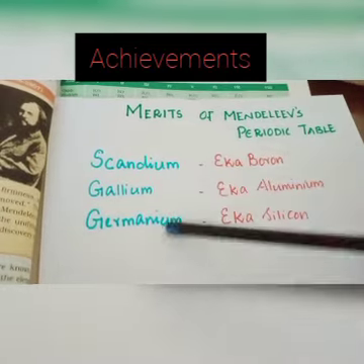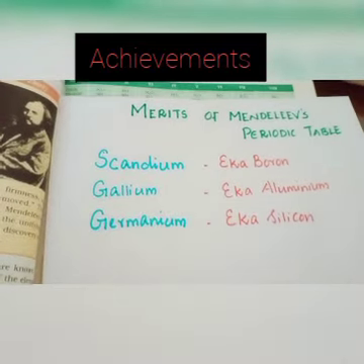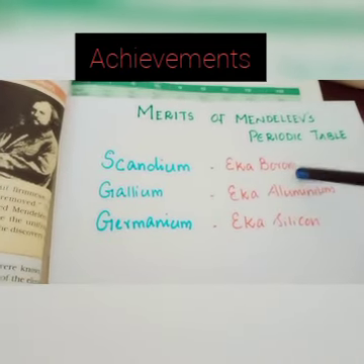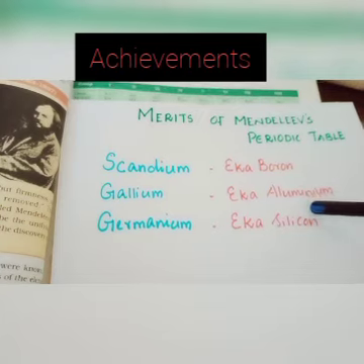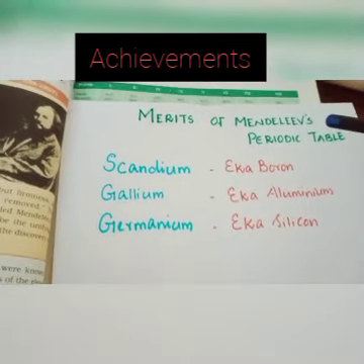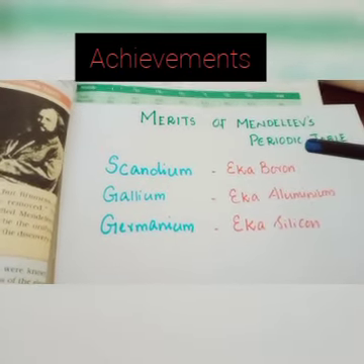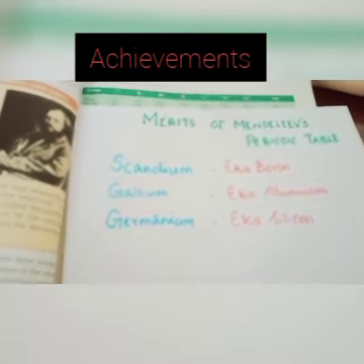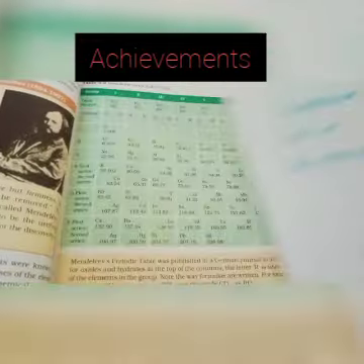These three elements were not discovered during the time of Mendeleev's periodic table. Still he left space for these elements and named them Eka-boron, Eka-aluminium and Eka-silicon. He was also able to predict some properties of these elements. So that is the advantage of Mendeleev's periodic table.